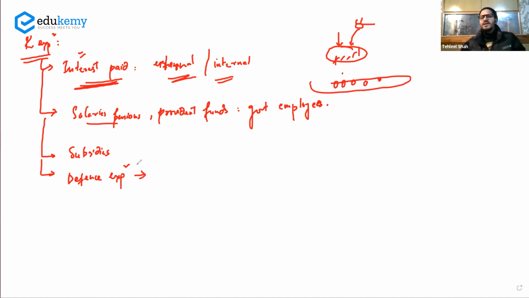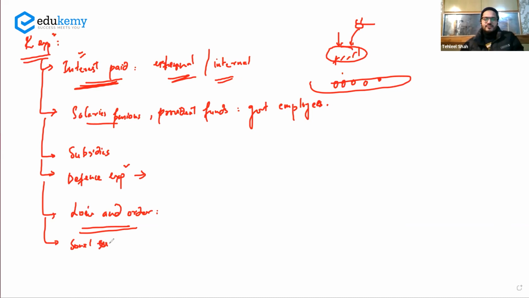So in defense expenditure, this is not some asset that you are creating, this is not some machine that you are creating, this is not say for example some defense system that you're creating. No, it's a defense expenditure which is a consumptive kind of an expenditure. Okay, उसके बाद say for example expenditure on law and order. Law and order पे whatever खर्चा जो गवर्नमेंट का होता है which is a non-developmental kind of a खर्चा, that is an expenditure on the revenue account. Then you have the social services like education.